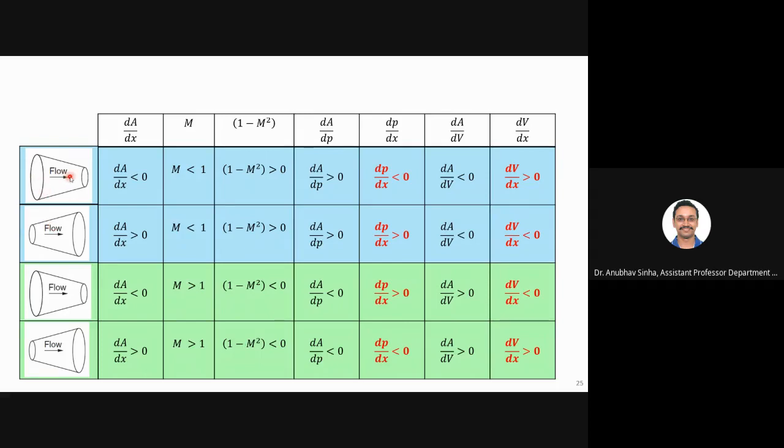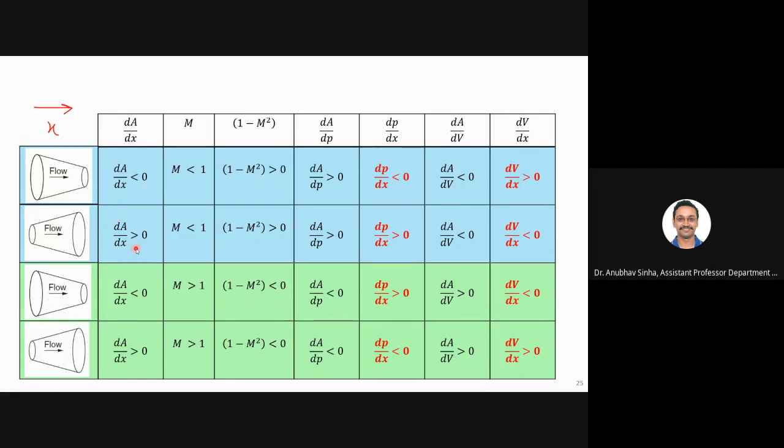This is converging. Converging means that the area is decreasing, or I can say dA by dx is less than 0, right? And this is the case where area is increasing with x. So this direction is, let us say, x. So this is my x direction, right? Here the area is decreasing with x. Here the area is increasing with x.